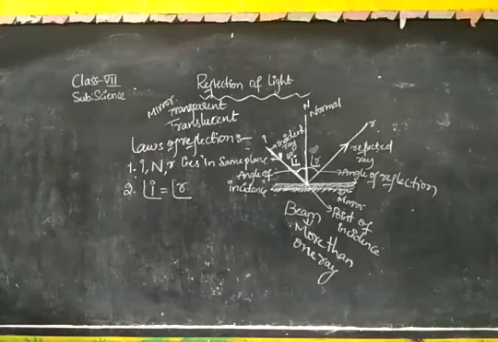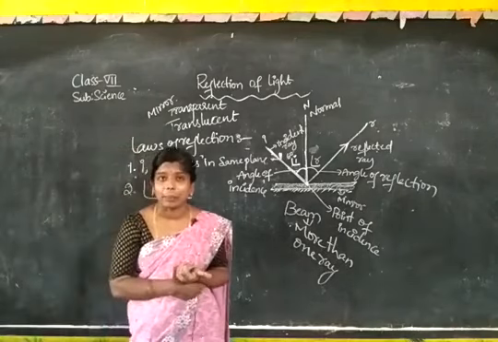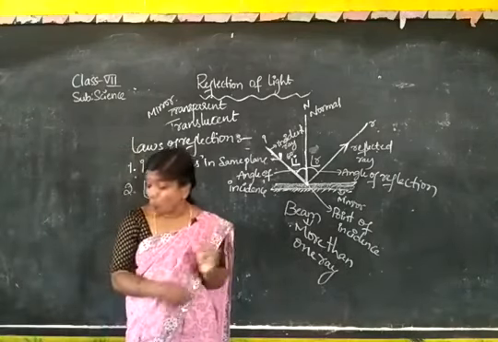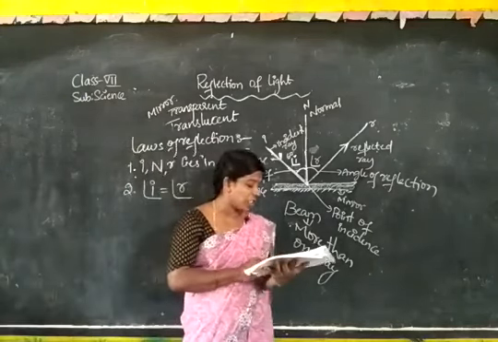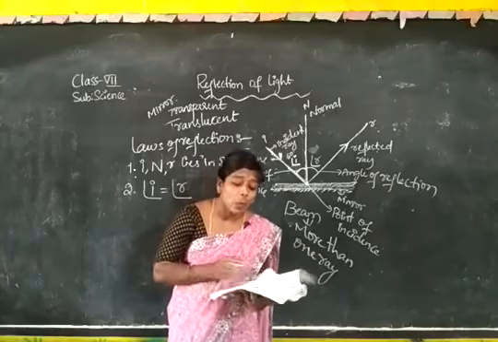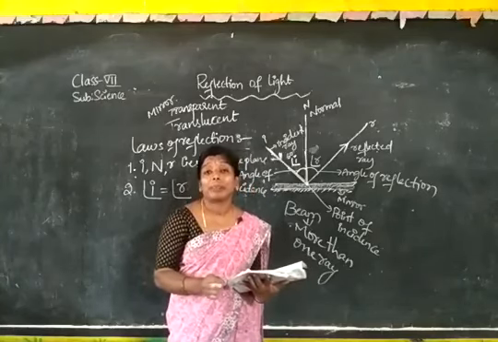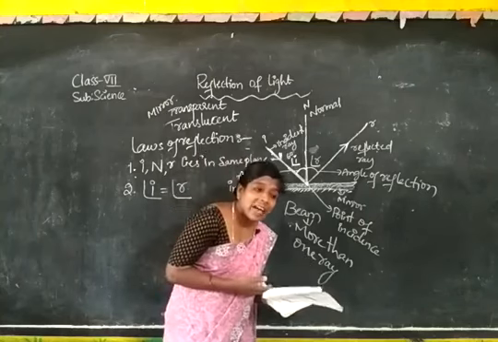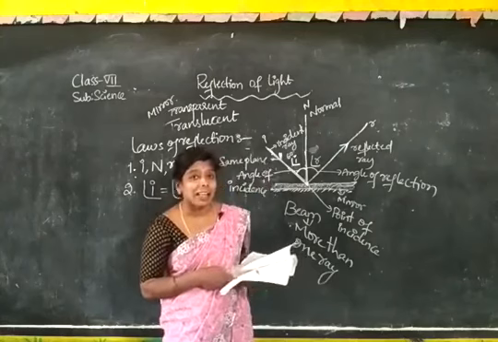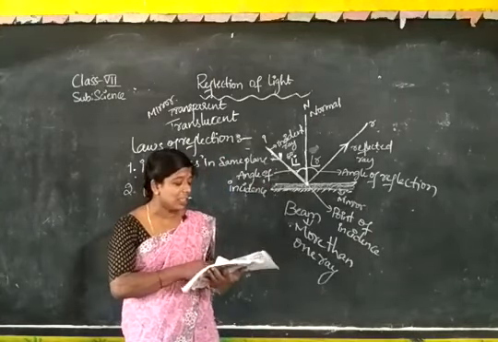The angle of incidence is equal to the angle of reflection. Those are the 2 points of the laws of reflection. They are going to ask you: if the angle of incidence is 45, angle R is 45; if angle R is 60 degrees, angle I is 60 degrees. They will give one and ask about the other.